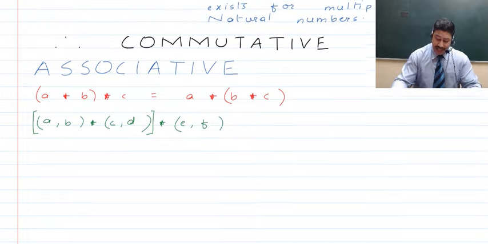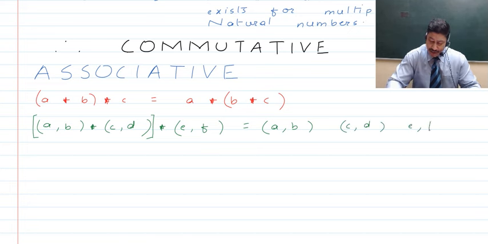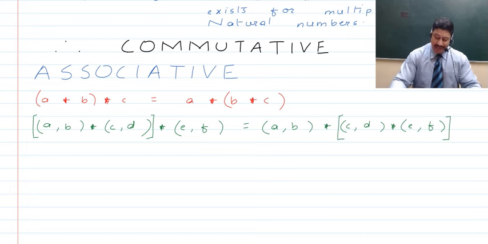And on the other side, we will again take the first ordered pair (A, B), the second ordered pair (C, D), and the third ordered pair (E, F). Now we're going to perform the binary operation with the second and the third first, and whatever be the result with that, then we are going to operate with the first ordered pair. So let's go ahead and do this.